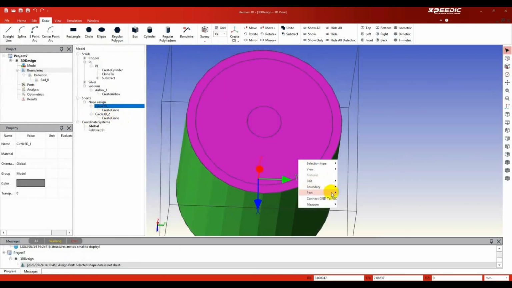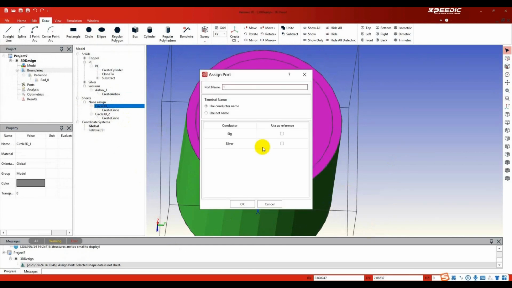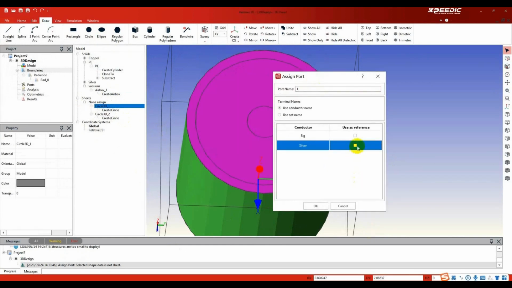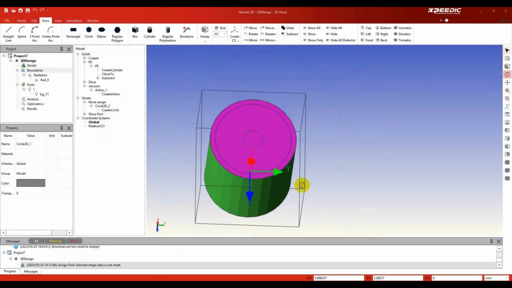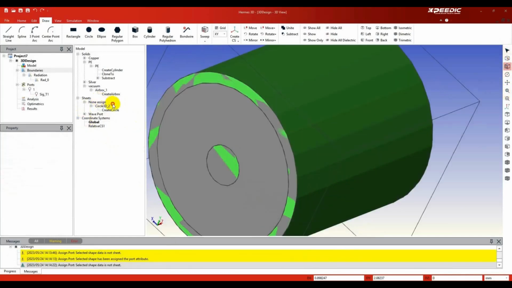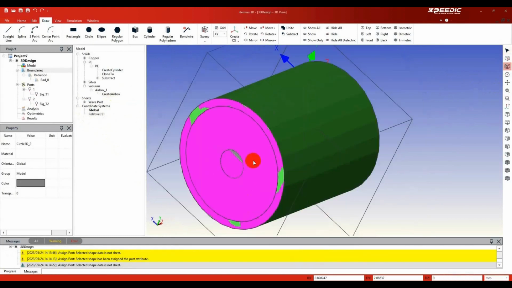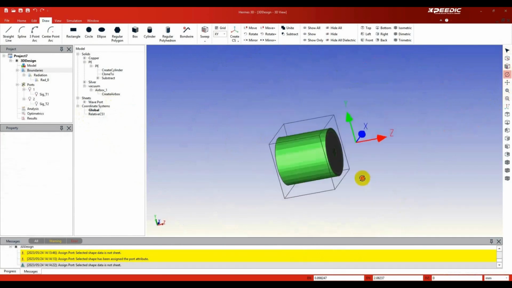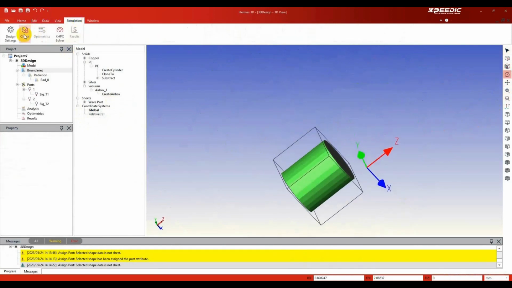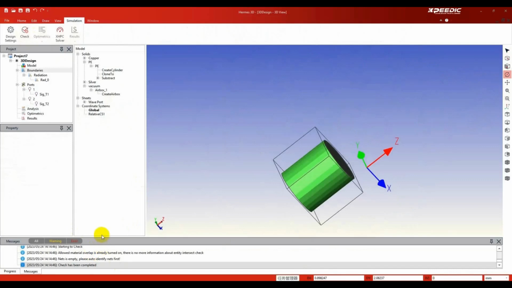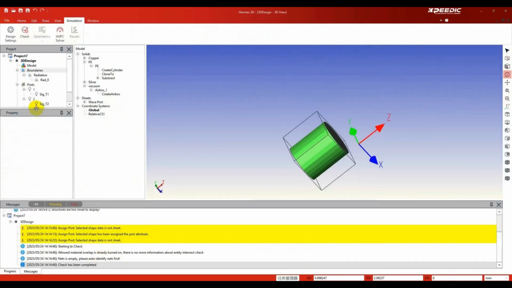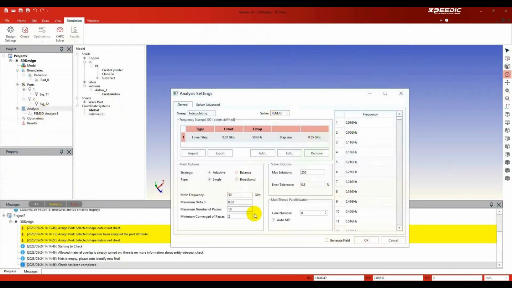Select Circle, right-click, choose Port and add Wave Port. Select the other circle, add waveport, ensuring to choose face. Click Check under Simulation to inspect for any errors in the model. Add FEM 3D Analysis, then right-click Analysis to simulate.